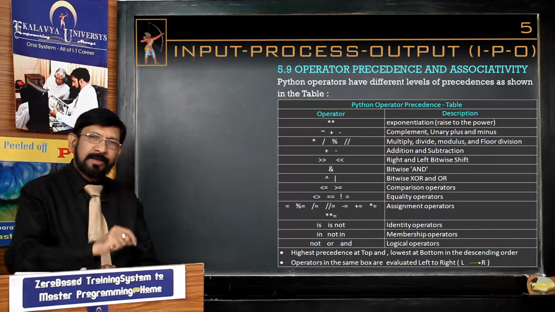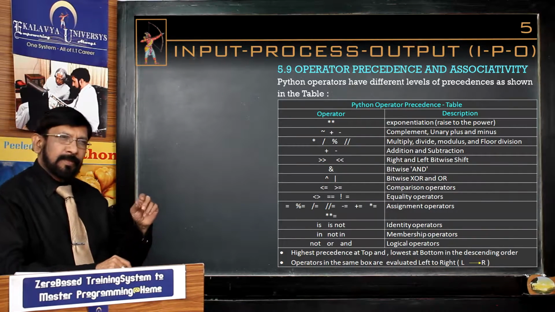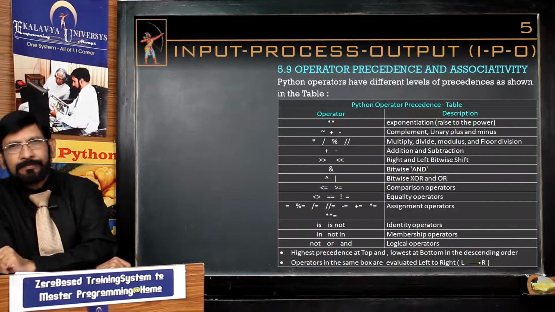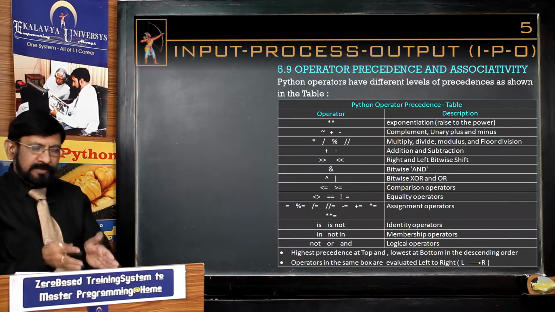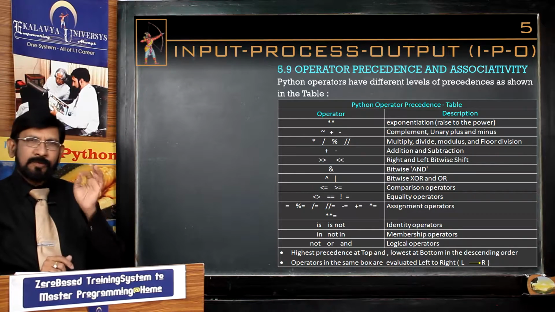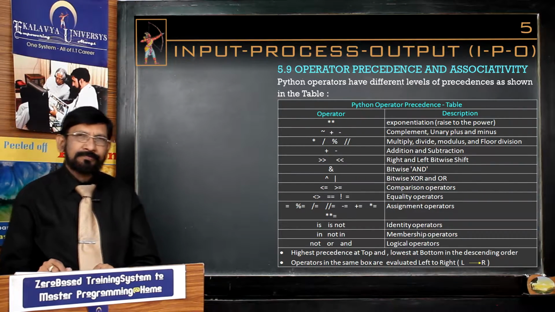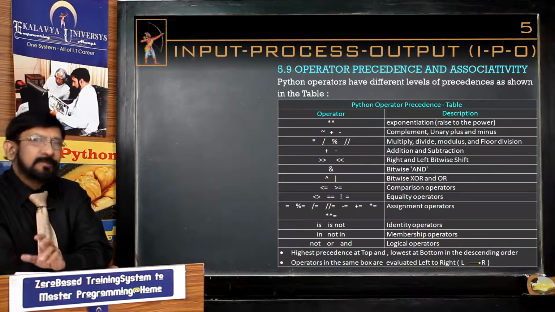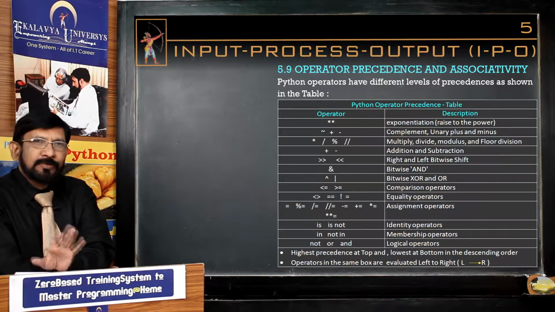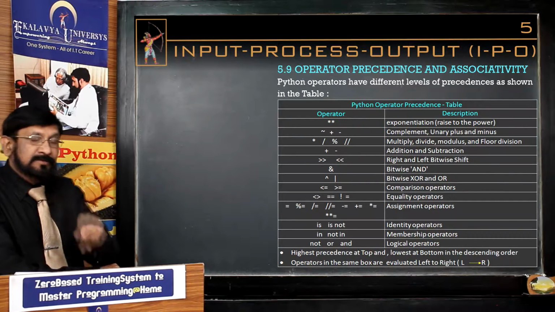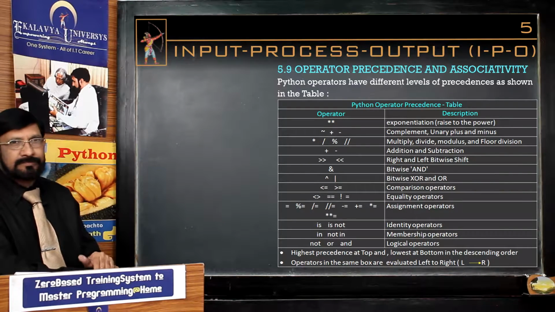Because of semantic errors, you get wrong, unexpected or undesirable results. Now, this is one of the areas. If you do not know the rules of precedence and associativity, you may commit semantic errors in your program. It leads to undesirable or unexpected results. That's why you must learn about this.